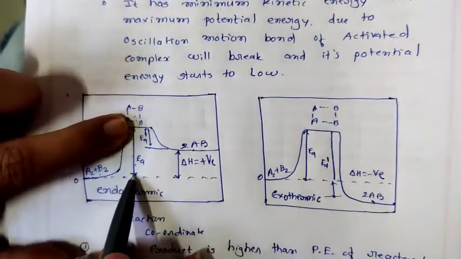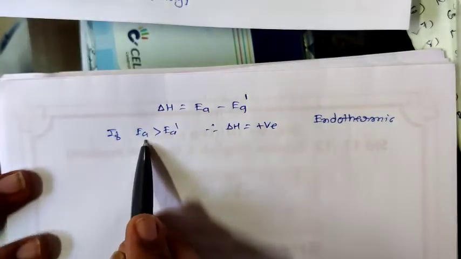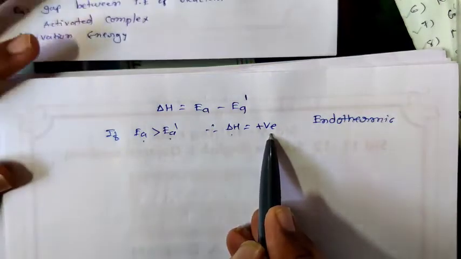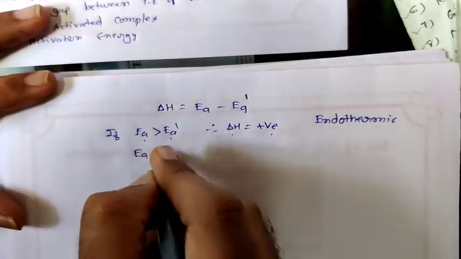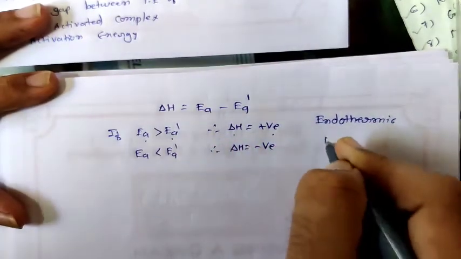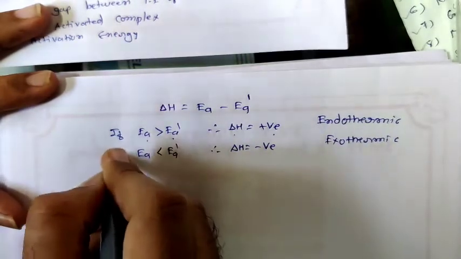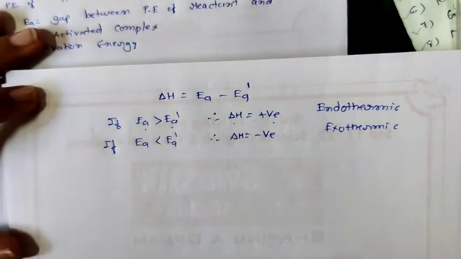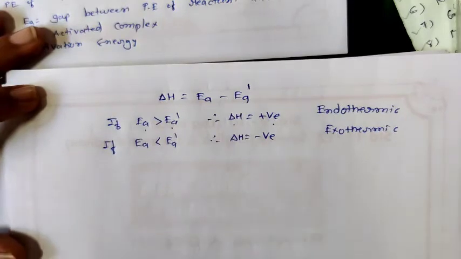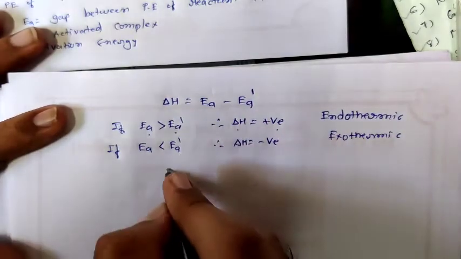देखिए यहाँ पर EA बड़ा है और EA dash छोटा है. EA बड़ा, EA dash छोटा, तभी डेल्टा H की वैल्यू पॉजिटिव हो रही है, उसको एंडोथर्मिक बोलते हैं. If EA is less than EA dash, then delta H is negative, and this reaction is known as an exothermic reaction. If EA is less than EA dash, then the value of delta H is negative and the reaction is an exothermic reaction.